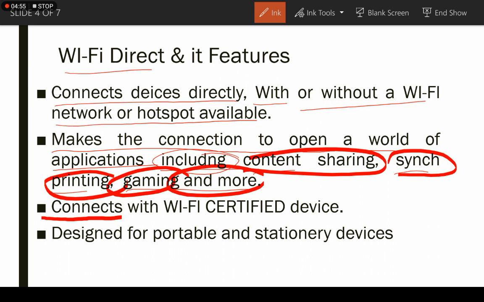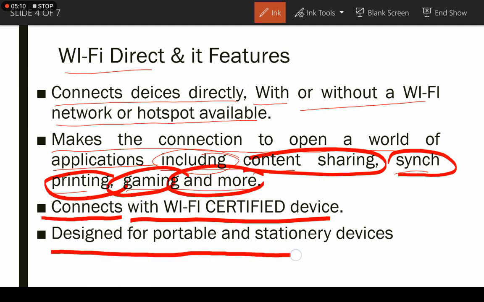It connects with Wi-Fi certified devices. So as we know, if you want to connect to a Wi-Fi network, you need a Wi-Fi certified device. It is designed for portable and stationary devices. Portable means the device which you can carry from one place to another, like your laptop, mobile phone, your tablet, etc.